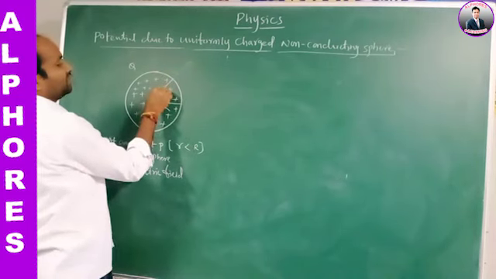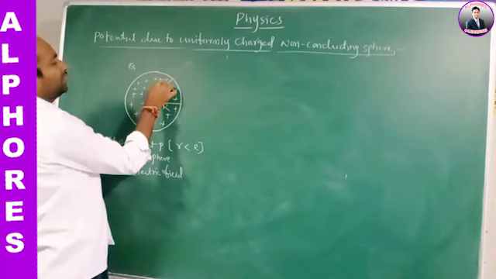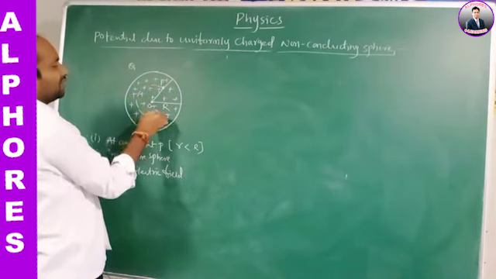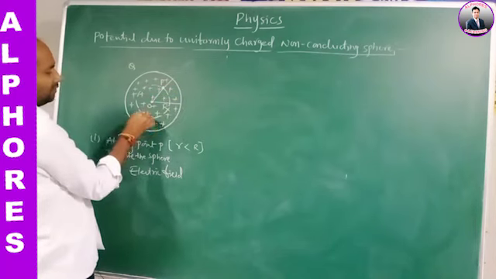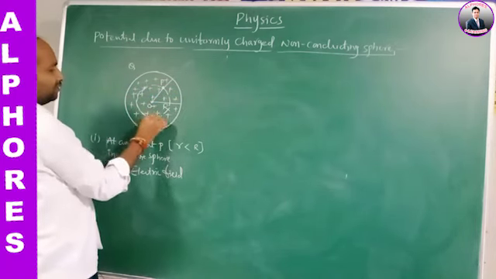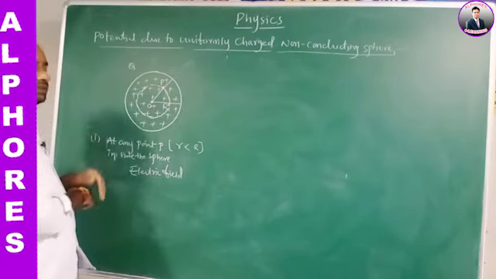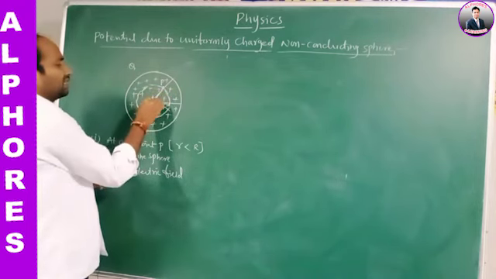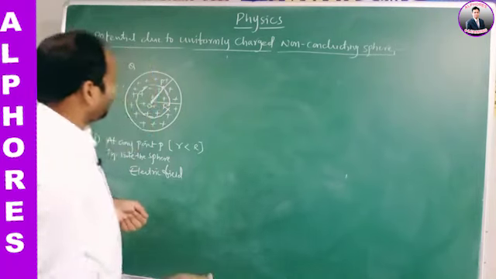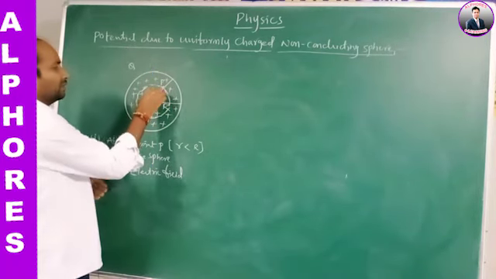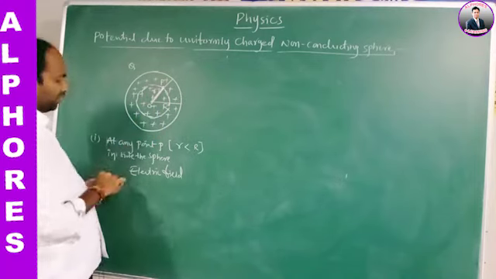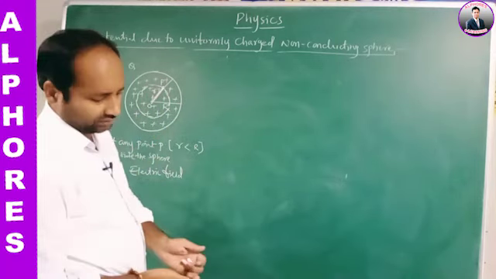For example, take this point P at a distance r from the center to the point P. This is also r here, and this is capital R.